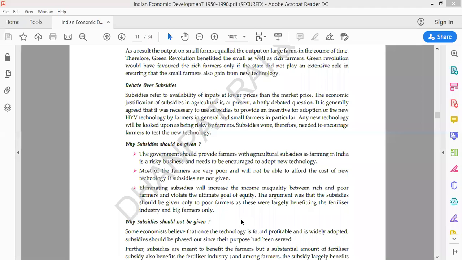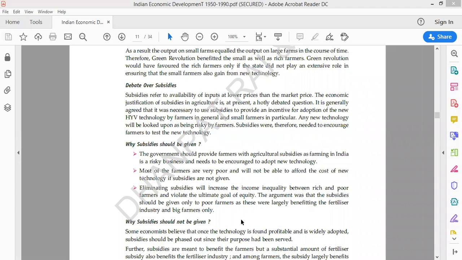Now, according to you, what should be there? Please tell me. If you are an economist, what do you suggest? Whether the subsidized rates of HYV seeds, pesticides and other things should be provided to the poor farmers, or we should get the same money as we are taking from other farmers for these products? Please write your answer in the chat box.